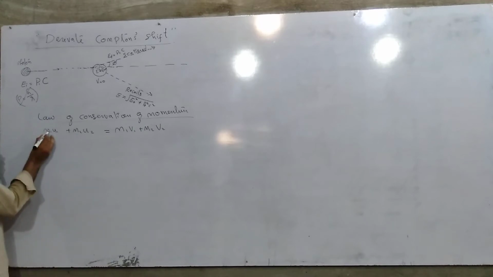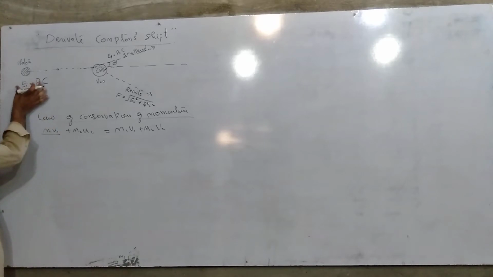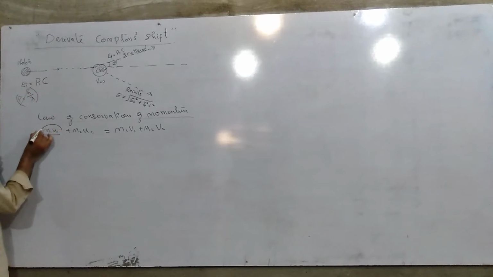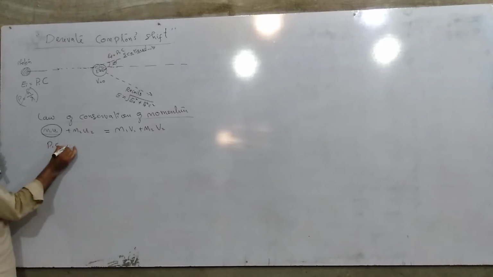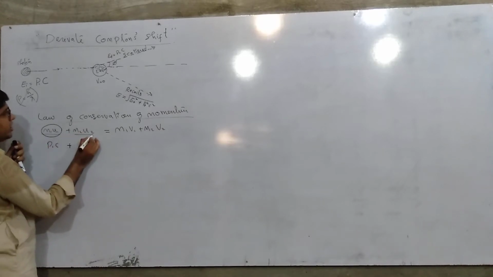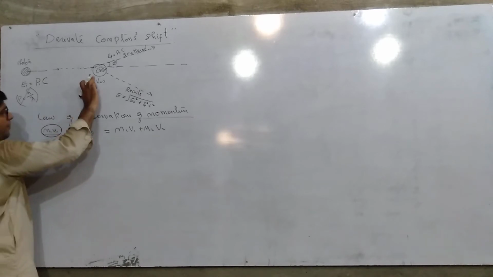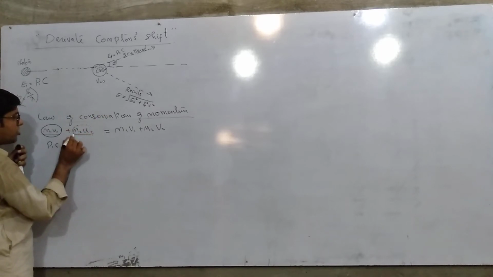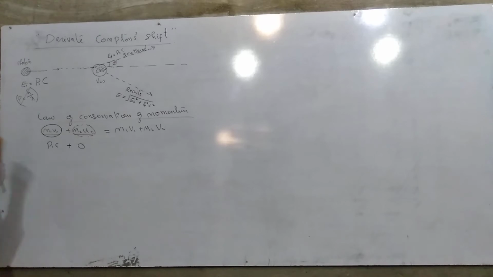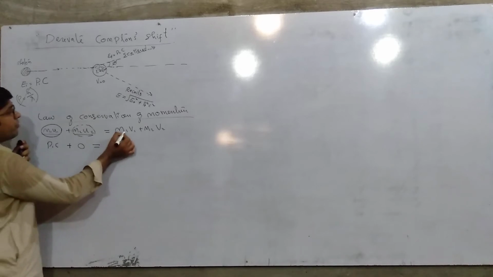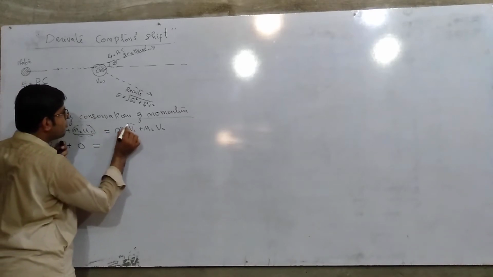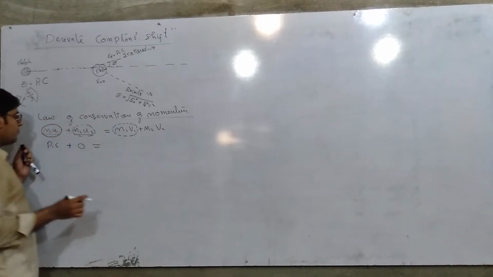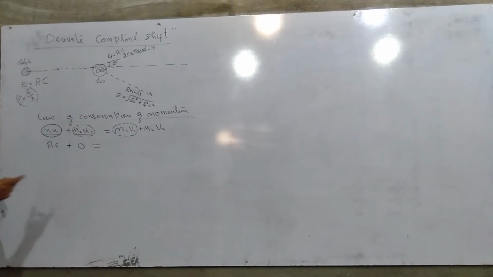Now m1 u1 means the first particle's initial momentum, and here the first particle's initial momentum is P1. Instead of this, we write here P1 plus m2 u2, the initial momentum of the second particle. The second particle was at rest, initial velocity equal to 0, therefore we consider it as 0. The initial momentum was 0 for the electron. Here m1 v1 means the final momentum of particle number 1.